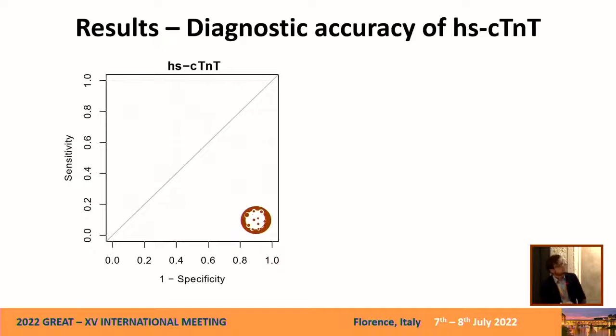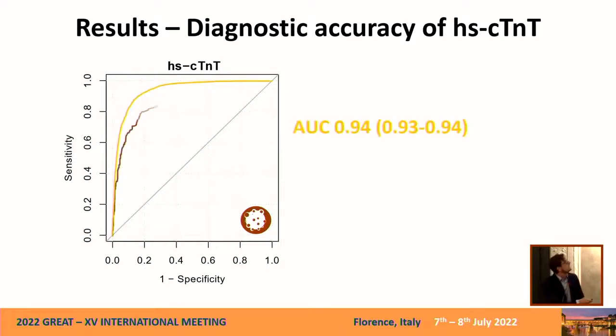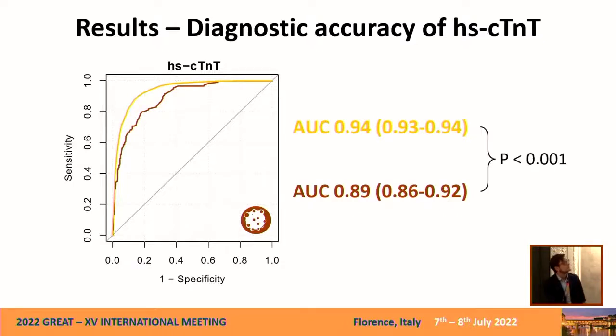Consequently, we assessed the accuracy of baseline high-sensitivity cardiac troponin T via ROC curve. Here we can see in non-cancer patients it was 0.94, in cancer patients it was 0.89, and the difference was statistically significant.